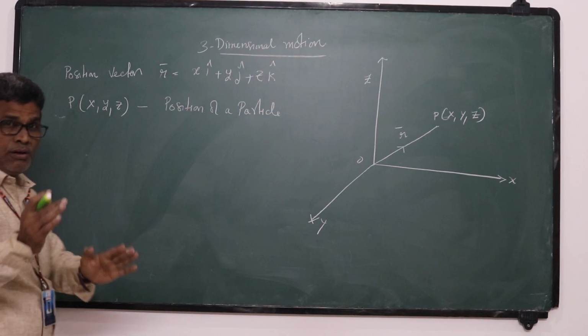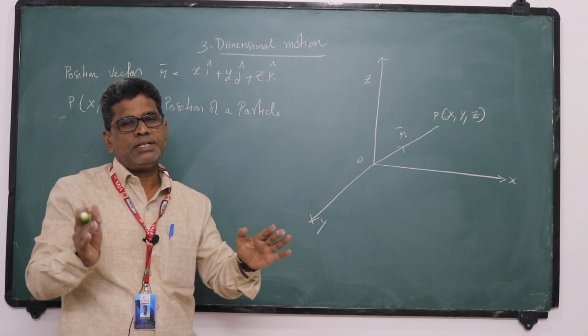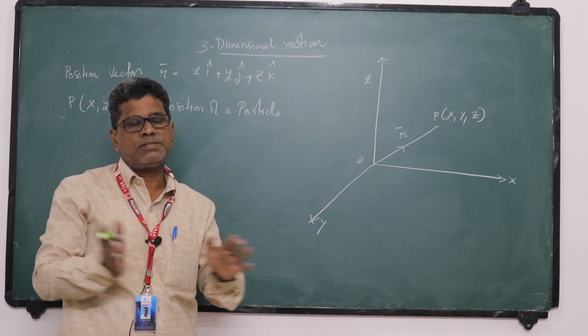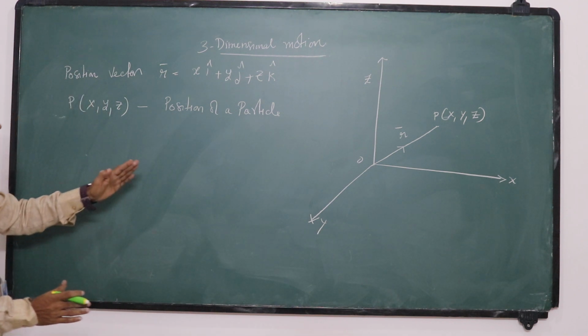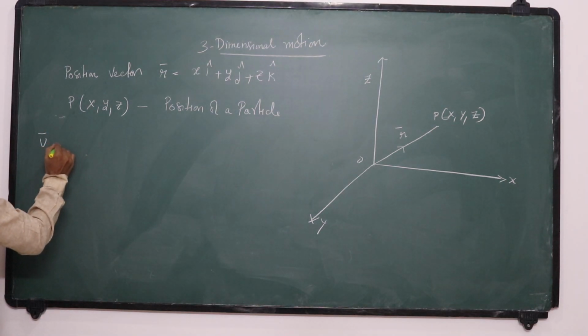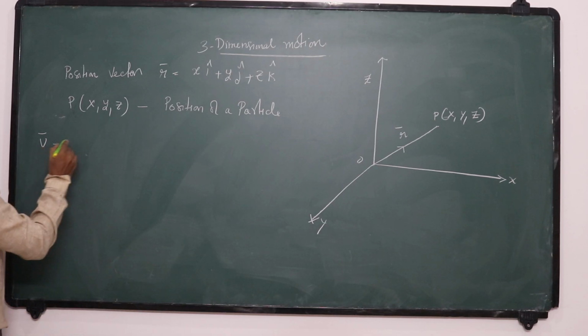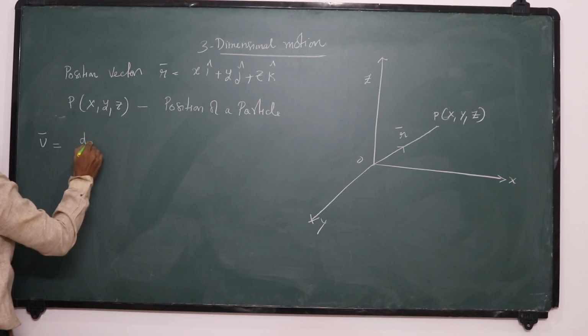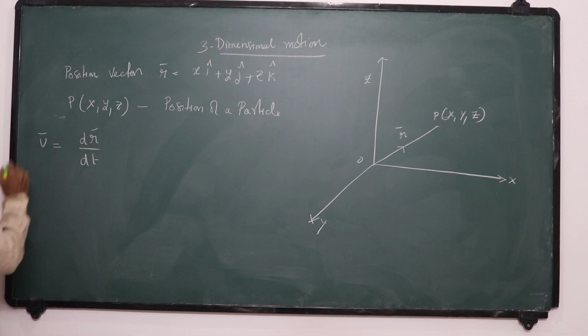So the position of the particle, that is the insect, changes with respect to time. Because it is flying in space, its position changes with respect to time. So we want its velocity. What do you have to do? You have to differentiate this expression. Velocity we can define as the rate of change of position, the rate of change of displacement. We can call it velocity. So for velocity, you differentiate the position vector with respect to t. The rate of change of position is called velocity.